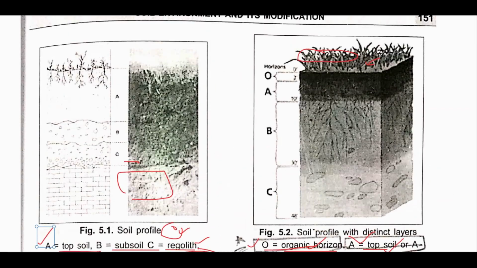Alright, see, the A horizon is known as the zone of washing out because if we apply water for irrigation purposes, all the nutrients and the various salts that are present over here leach down to the lower horizons, and therefore it is known as the zone of washing out. While they leach down, the nutrients, solutes and various ions get accumulated in the B horizon. Therefore this is known as the illuviation zone or zone of washing in.